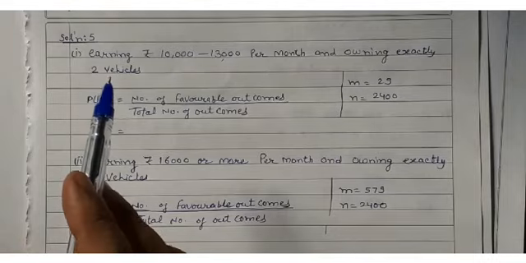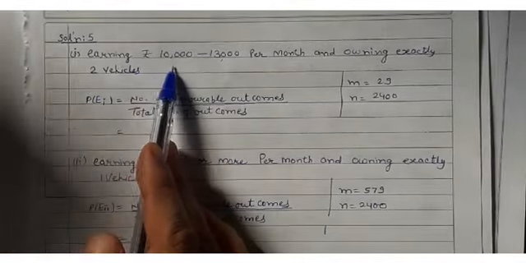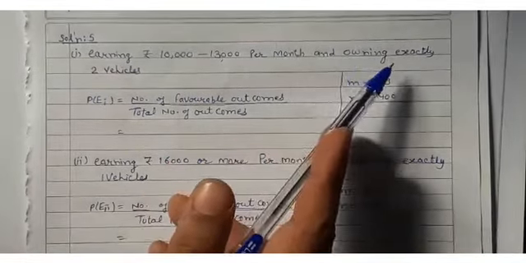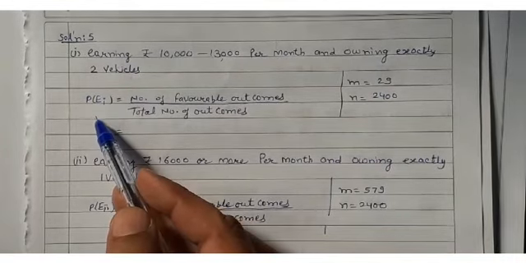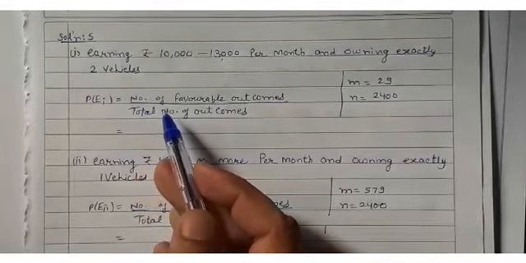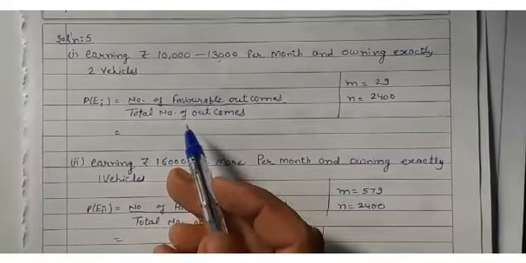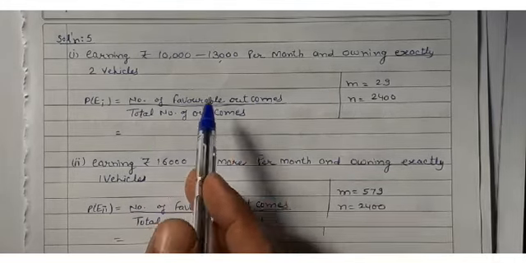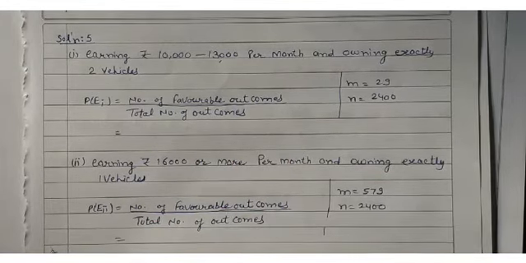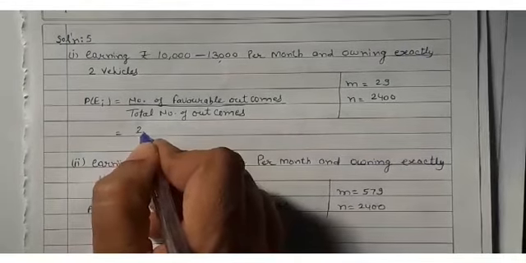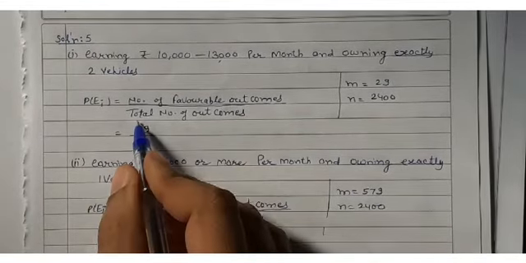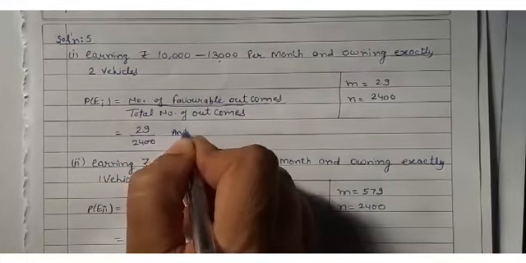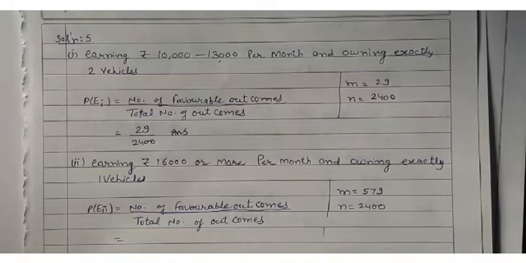Yes, first point is earning rupees 10,000 to 13,000 per month and owning exactly 2 vehicles. What is the formula of probability? Number of favorable outcomes upon total number of outcomes. Okay, now see, number of favorable outcomes are how many? 29. Total number of outcomes 2,400. This is your answer. Next question.